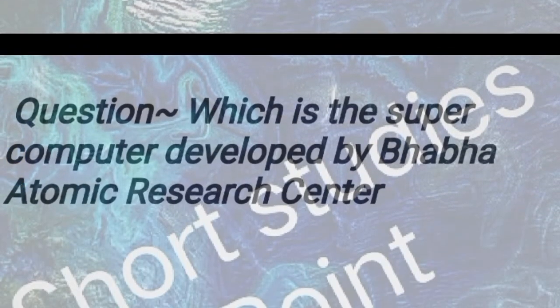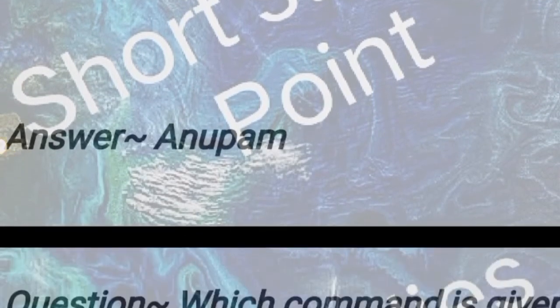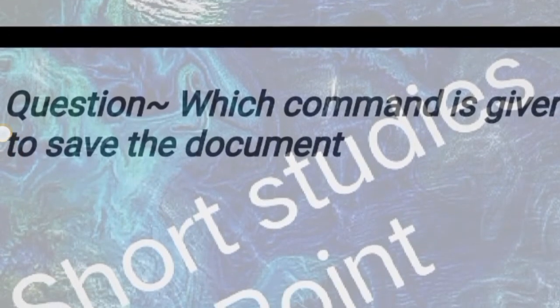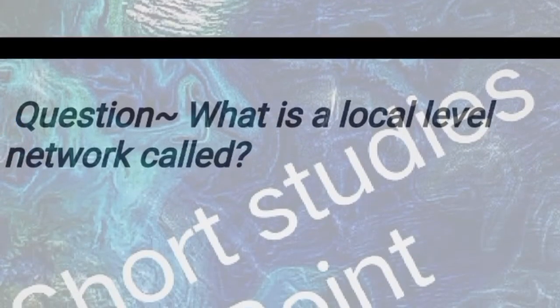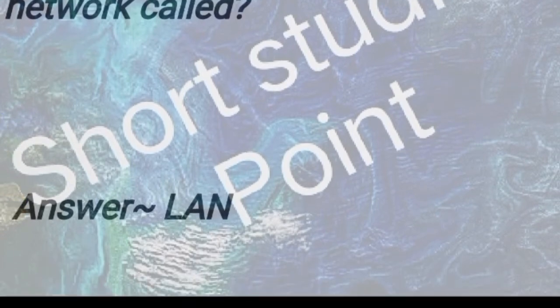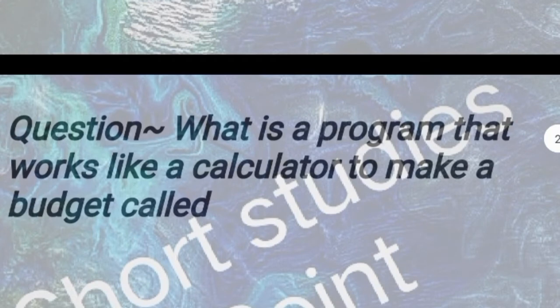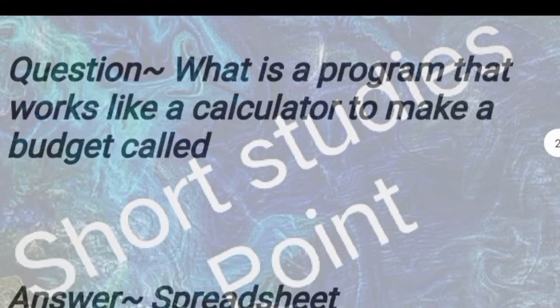Next question: which is the supercomputer developed by Bhabha Atomic Research Center? Answer: Anupam. Next question: which command is given to save the document? Answer: Ctrl plus S. Next question: what is a local level network called? Answer: LAN. Question: how is the information stored on the computer? Answer: digital data.